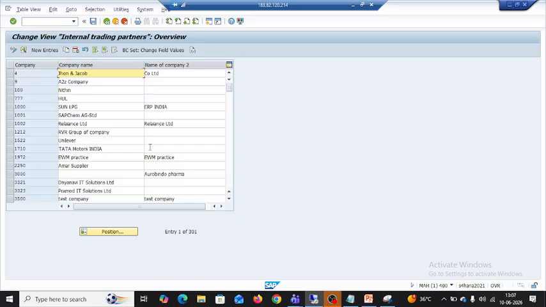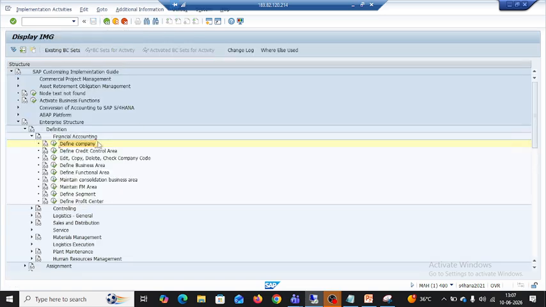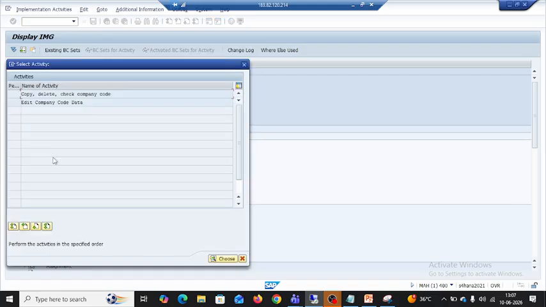Next, about the definition of company code. This is about the company, and this is about the company code. Again, the path is from enterprise structure, definition, financial accounting, and edit, copy, delete, check company code. Here, the first one will be helpful for us to check the company code, whether it is there or not, and this is to edit the company code.